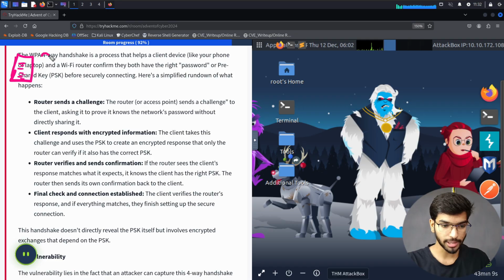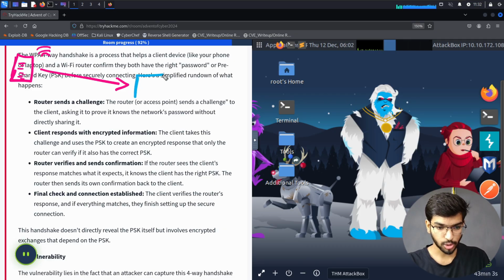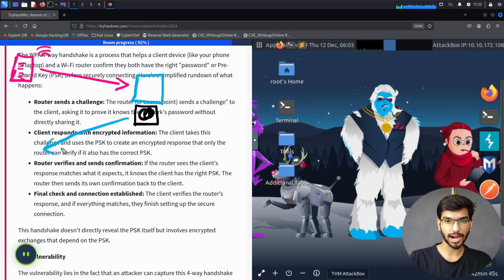The router is going to be sending that to the client. So let's consider my client system to be here. The client is going to get this challenge. With this challenge, it's going to use the password it has, create a packet, and then send this packet back to the router, responding to the router.